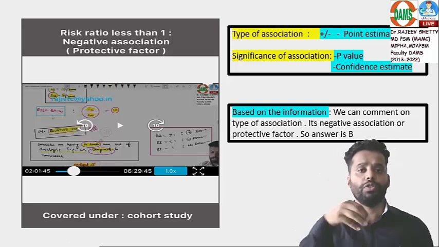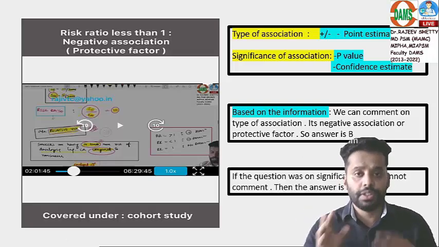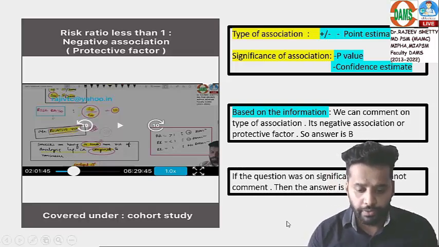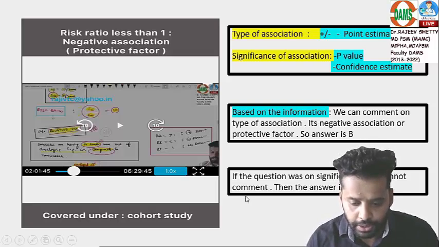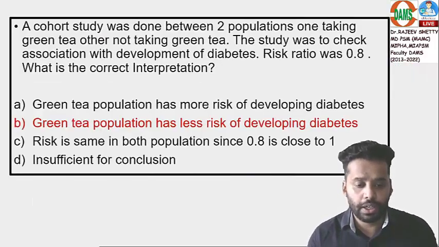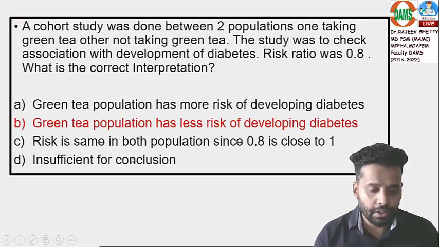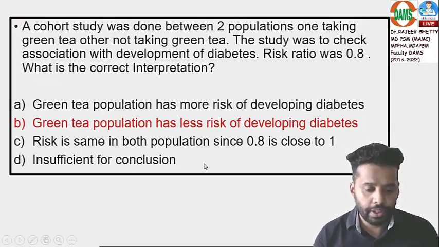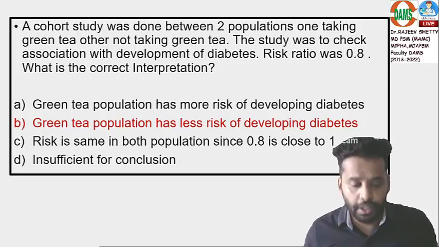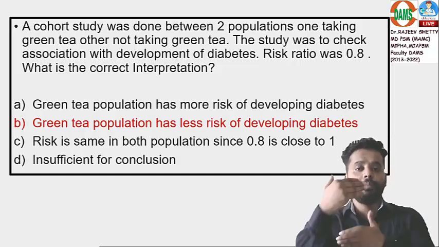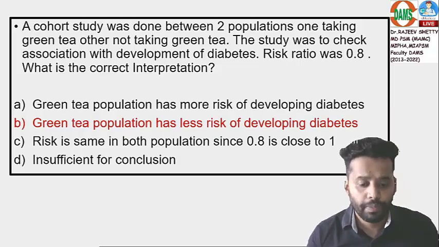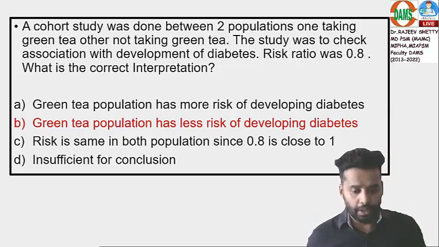Some small number of students are thinking that if the question was on significance, then we cannot comment on anything because a p-value is not given. Then your answer would be insufficient to comment. The data is not sufficient to comment on significance of association. But that is not mentioned in the question. So let's not go deep into this question. Direct answer: less than 1, negative association, protective factor.